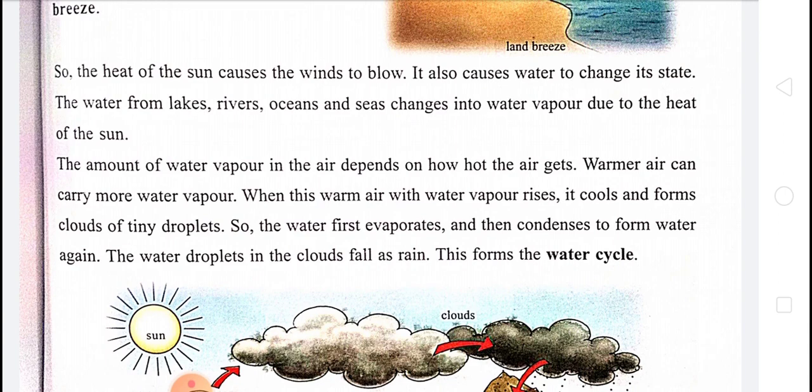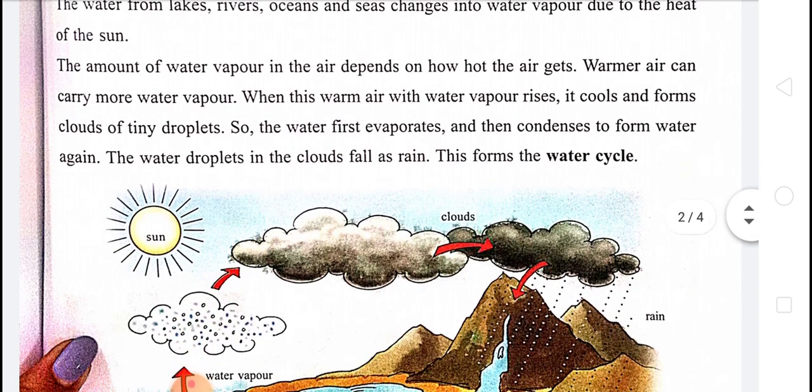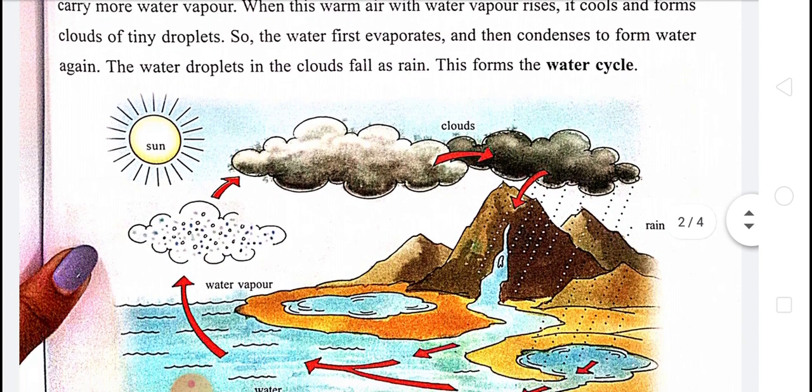Warmer air can carry more water vapor. When this warm air with water vapor rises, it cools and forms clouds of tiny droplets. Just like here you see, the water first evaporates and then condenses to form water again, and then the water droplets in the clouds fall as rain.